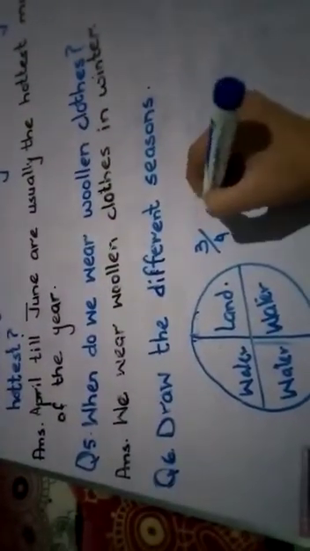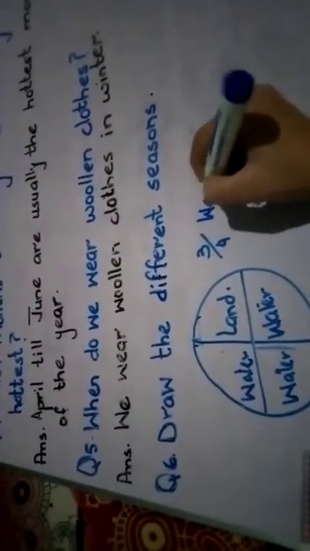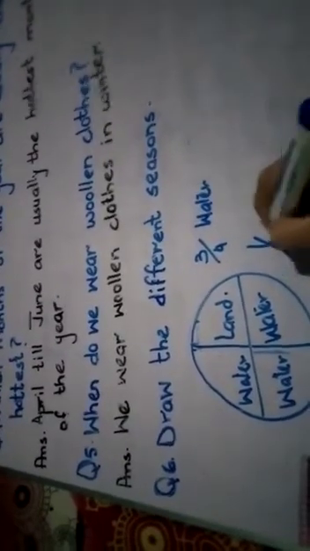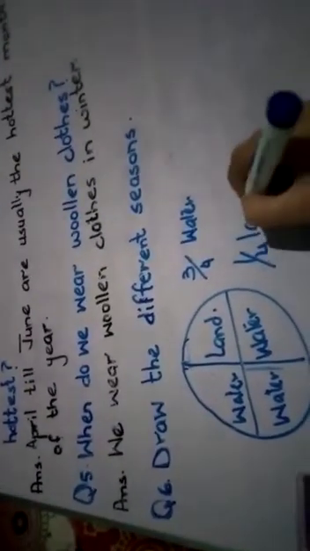So it's like a circle, like a ball. It's divided into four portions. So 3/4 of the earth is water, and 1/4 is land.